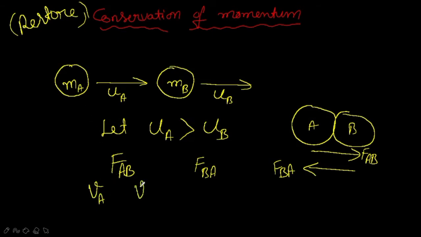And then if I write VB, so this is V, it represents final velocity. So which one? The final velocity of the ball B, right? So here we can consider these two as final velocities of ball A and ball B, that is after collision, right? Why? Because before collision they have some initial velocity, but after collision the velocity of these two balls changes. So for that reason, after collision, VA will be the final velocity of ball A and VB will be the final velocity of ball B.